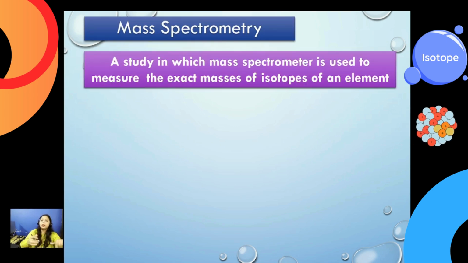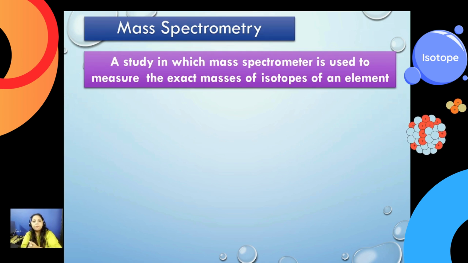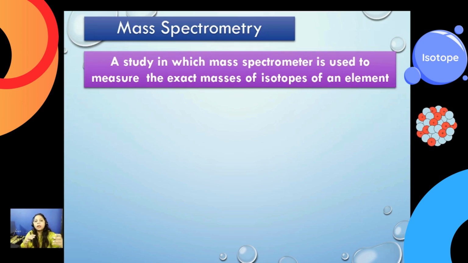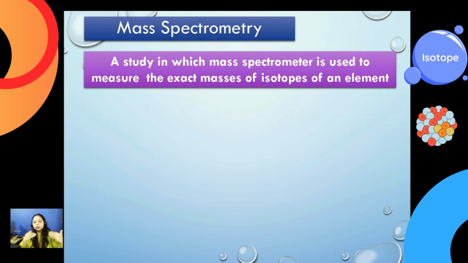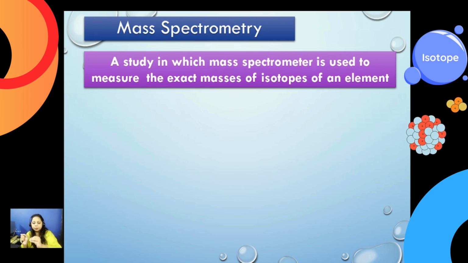So what is the method used to determine the mass of an isotope? You are going to learn this in organic chemistry as well, when we want to know the mass of a certain compound, and here also. There is a technique called mass spectrometry. It is a study in which the mass spectrometer is used to measure the exact masses of isotopes. It has four general steps that we need to follow, and it separates the atoms or isotopes with different masses.